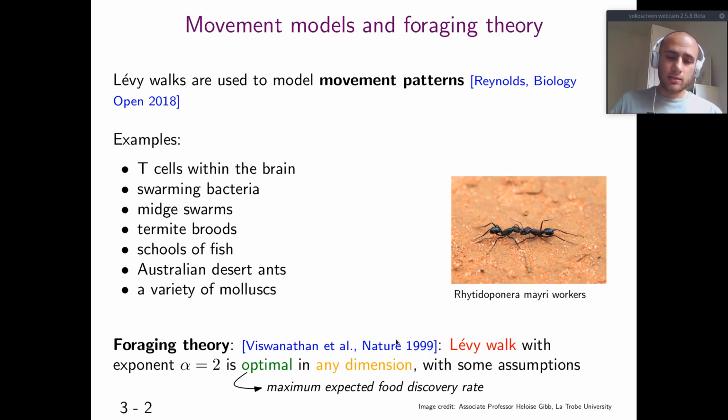There is an important work that appeared in Nature in 1999 by Viswanathan et al. that studies some setting, and they prove that a Lévy walk with exponent alpha equal to 2 is optimal in any dimension in the Euclidean space, in the sense that a walker maximizes the expected food discovery rate. Also, Lévy walks have been investigated in many other search problems and have been proved to be optimal in a wide range of settings.